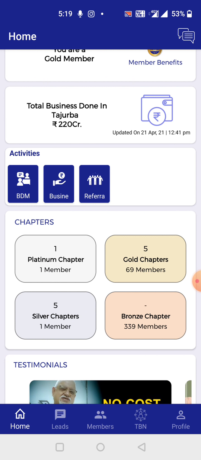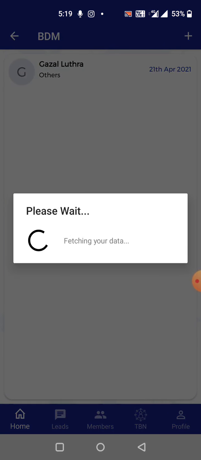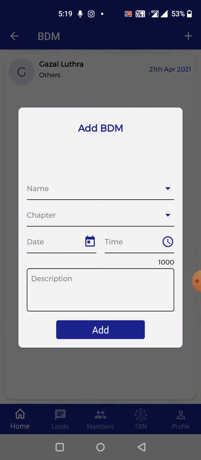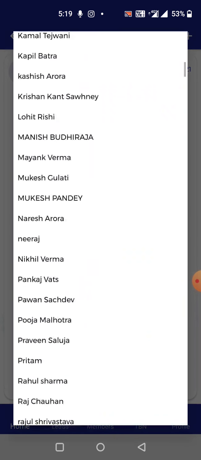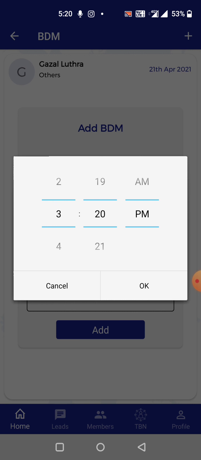These are the activities that you will be doing on a day-to-day basis. Like you'll be doing BDMs, business exchange, and referrals as well. You can straightaway punch your activities right from here. Just click on the BDM and you'll see this page. Click on the plus icon, and you can enter your BDM. I'll do a quick entry with Mukesh Pandey sir. Just select my chapter, Phoenix. I did the BDM today, just for reference, at 3 o'clock.